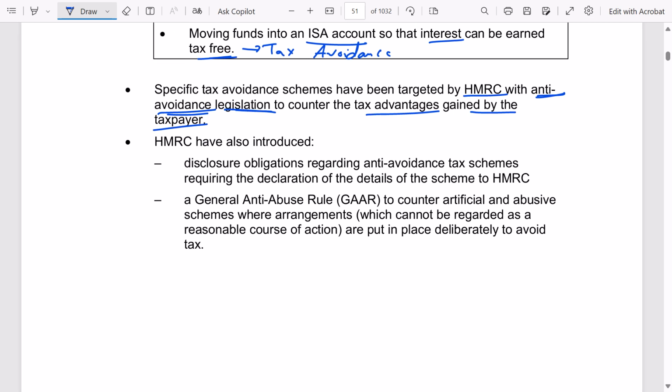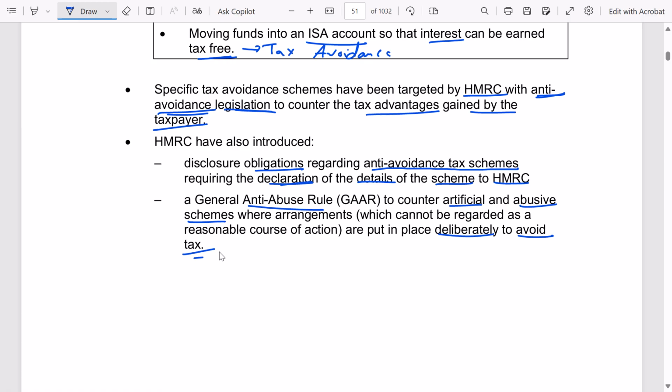HMRC have also introduced disclosure obligations regarding anti-avoidance tax schemes, requiring the declaration of the details of the scheme to HMRC, and a general anti-abuse rule to counter artificial and abusive schemes where arrangements are put in place deliberately to avoid a tax. Okay, so this is not tax planning.